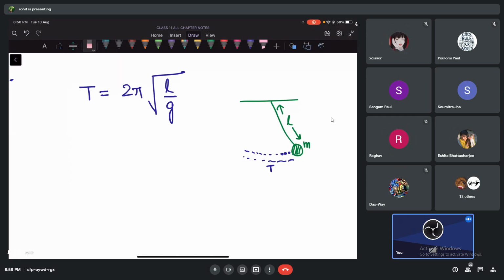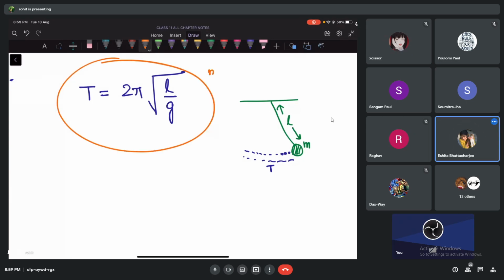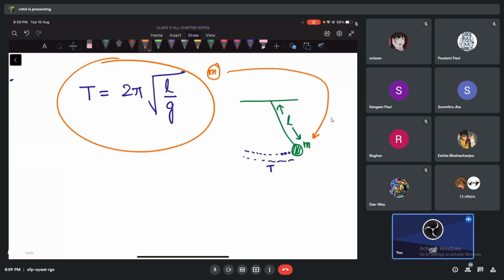But you notice something: is mass appearing or not appearing in the formula? Mass of the bob is not appearing. So what does it mean? Just a general conversation, okay? If mass is not appearing, what does it mean? Mass does not affect the time period. Very good. Yes, mass does not affect the time period of the pendulum.